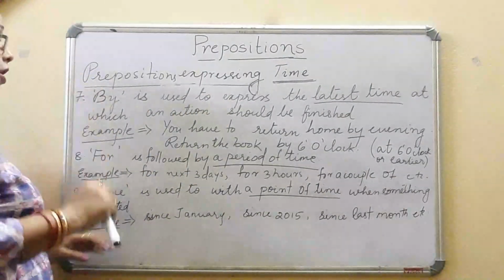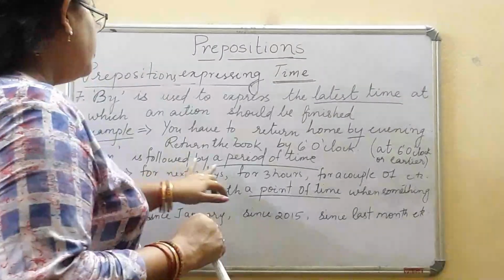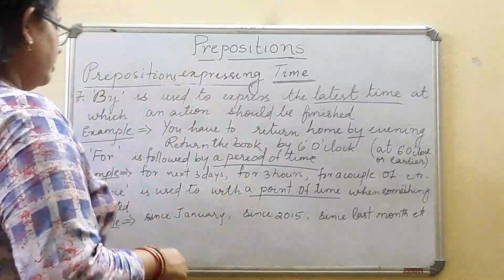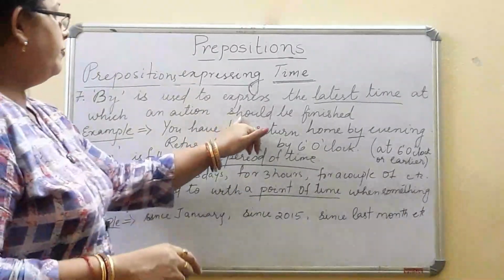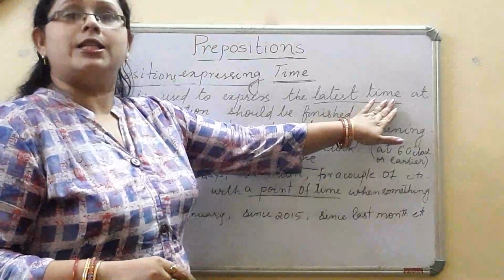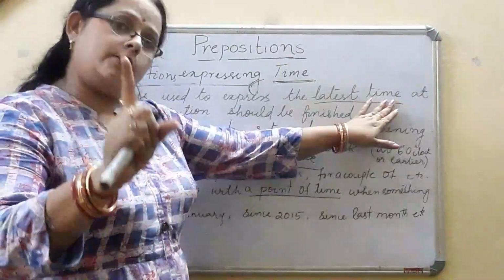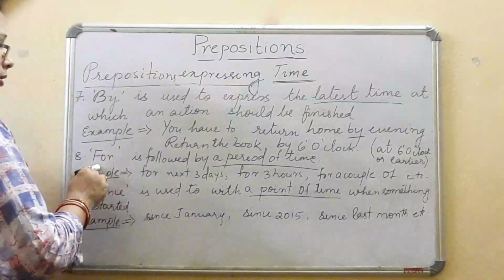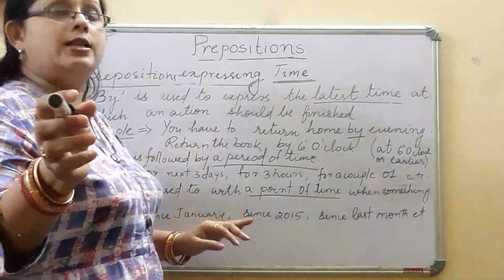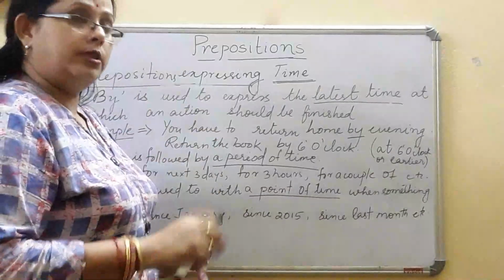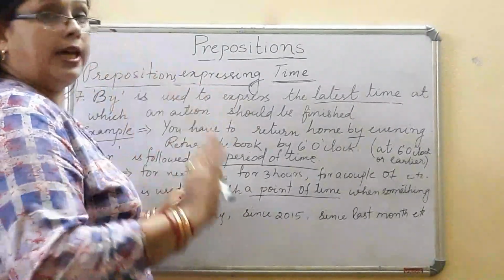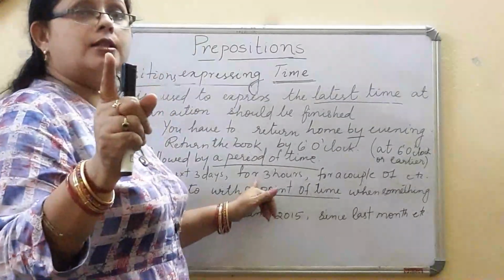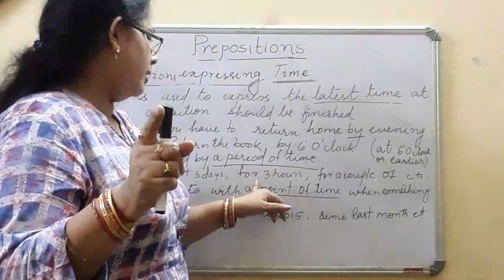Now where can we use for? For is followed by a period of time, a length is given. Before that we used by, which means a particular latest time has been told. By 6 o'clock means at 6 o'clock or before 6 o'clock, not after 6 o'clock. But when we say for, I can say for the next 3 days you are not allowed to come to my house. That is for 3 days, for 3 days you must not come. You have to solve the sums for 3 hours. That means you have to do it for 3 hours.